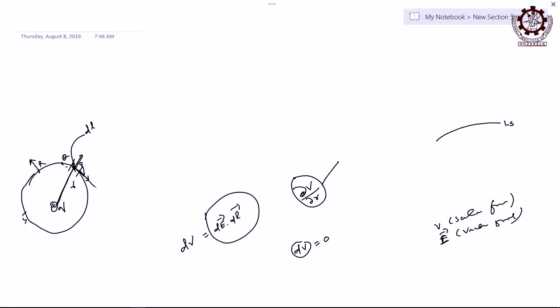Change in that direction means what? You are going along this L, or not? The L vector is taken in this direction. Let us say you are starting from here and going in this direction tangentially over that length. This is your dl vector, or not? The dl vector is the vector along the tangential direction to that point on the curve, of length dl, right. And what is this dE? The variation of electric field intensity over that length dl, right.